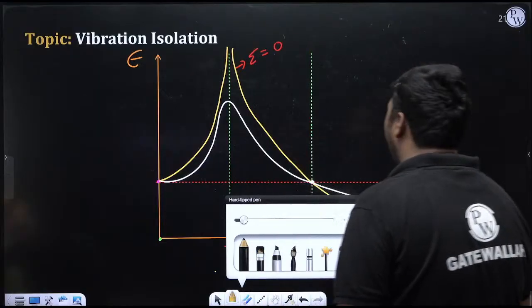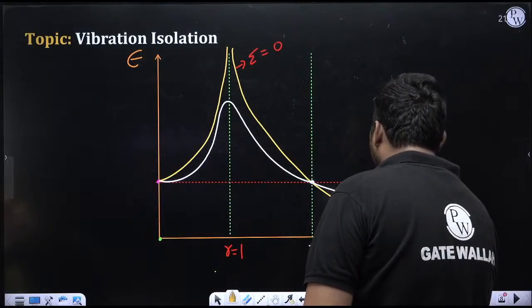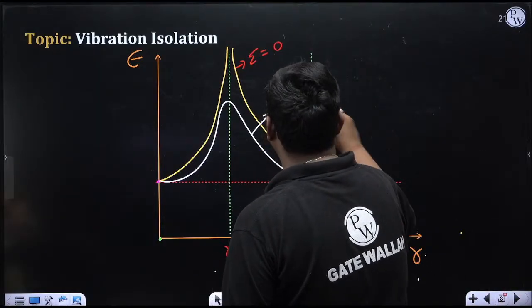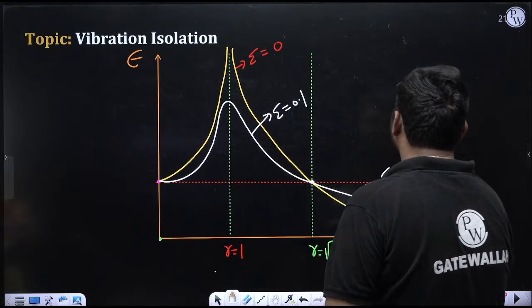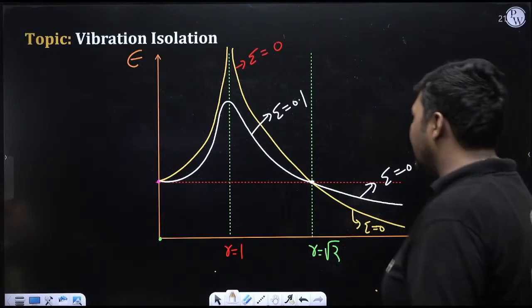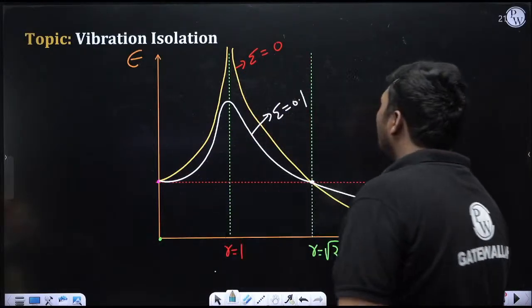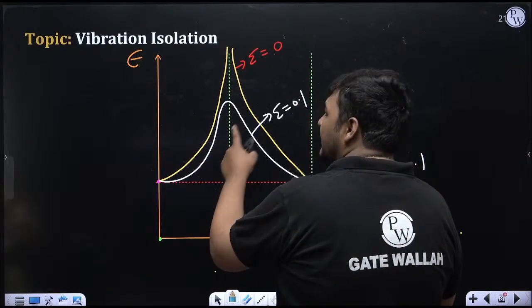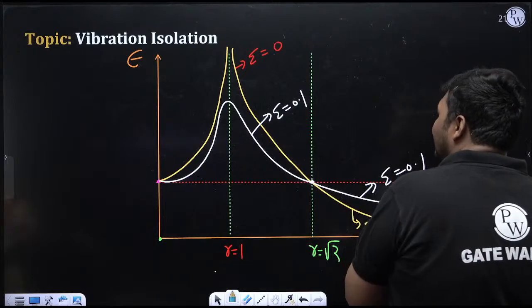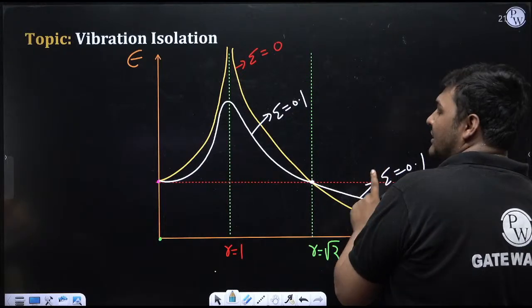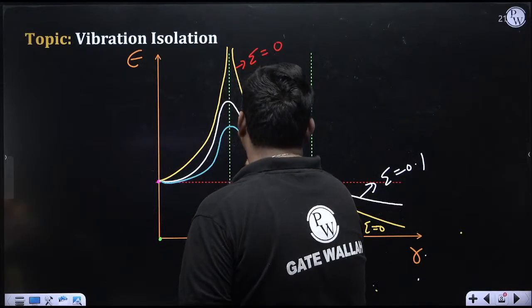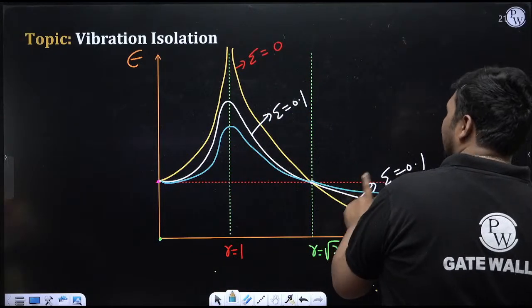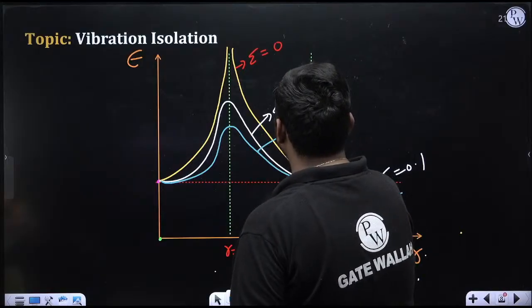After r equal to root 2, the pattern is changing. This is the graph for zeta equal to 0, and suppose this white graph is zeta equal to 0.1. If you remember the image of this graph, you will never make a mistake. Similarly, suppose I am drawing the graph for zeta equal to 0.2. Again we are increasing zeta. So in this range epsilon will decrease but remain more than 1, and after this range epsilon will increase but remain less than 1. So the graph will be like this. In this range the graph is going below, after this the graph is going above. Here it remains more than 1, here less than 1. This is for zeta equal to 0.2.